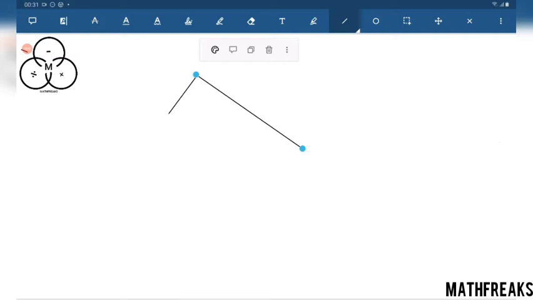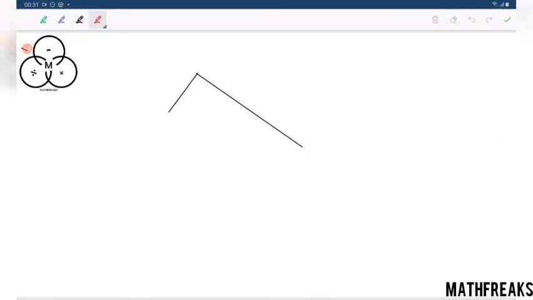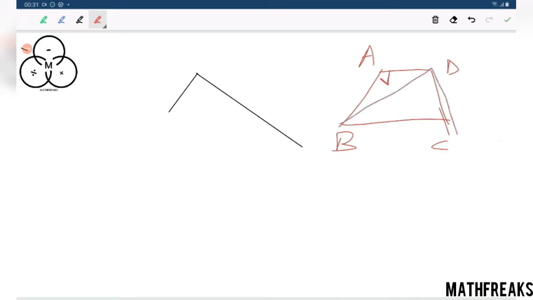Angle DAB equals angle BDC. Let me think of a rough sketch before drawing this. This is A, B, C, D. Angle DAB is 90. Angle BDC is also 90 degrees.